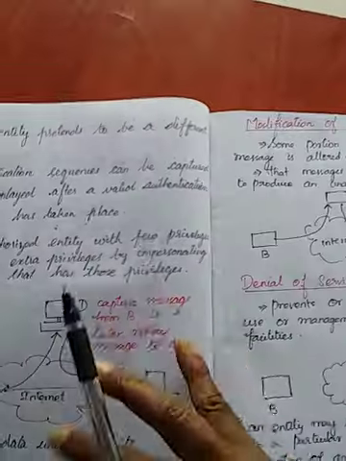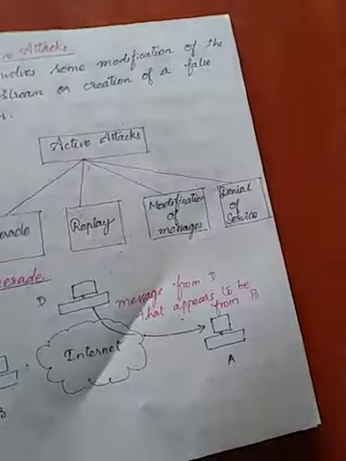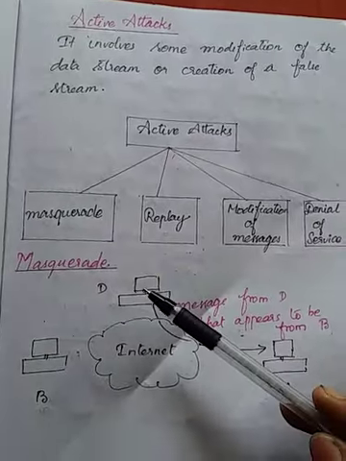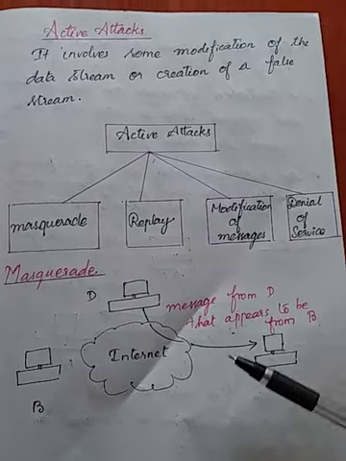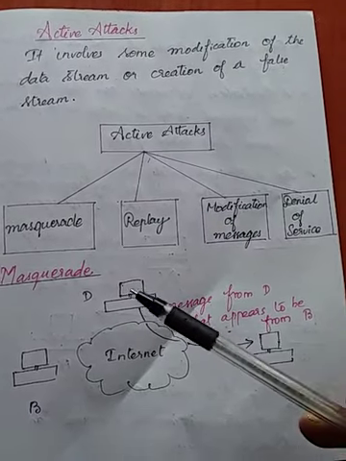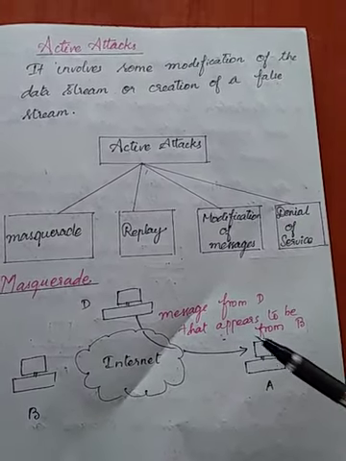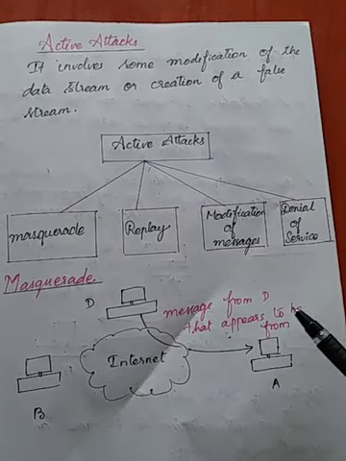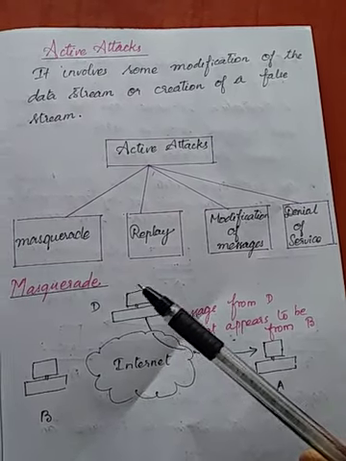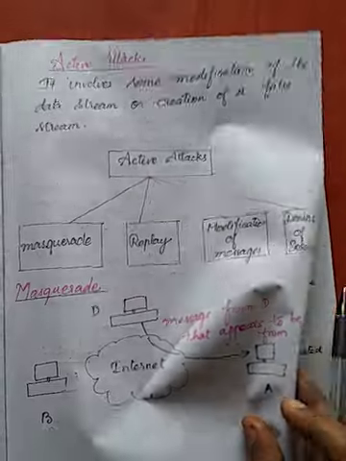Here the receiver will think that B is sending the messages, while D is actually composing and sending them. That is, the message appears to be from B instead of D, but D is composing it. So this is the masquerade attack.